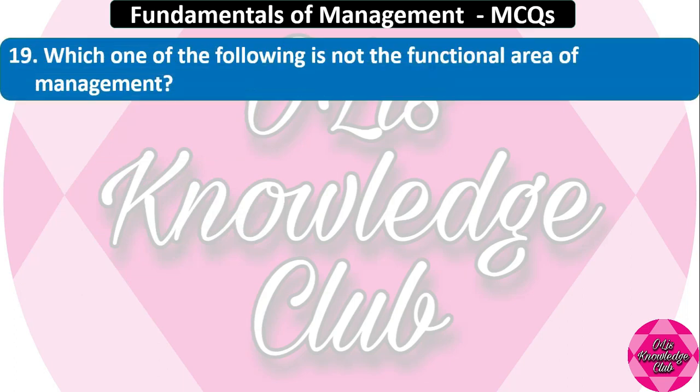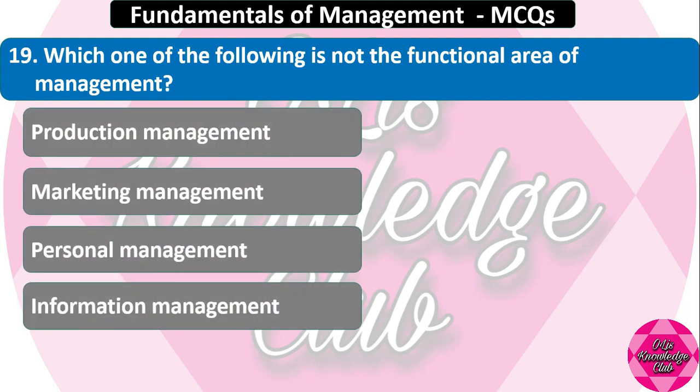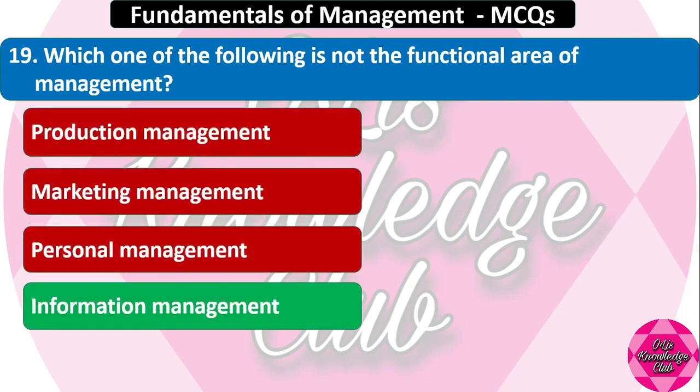Question number 19. Which one of the following is not the functional area of management? Options are here: production management, marketing management, personal management, information management. The correct answer is information management.